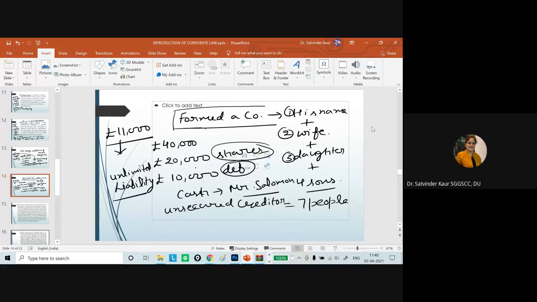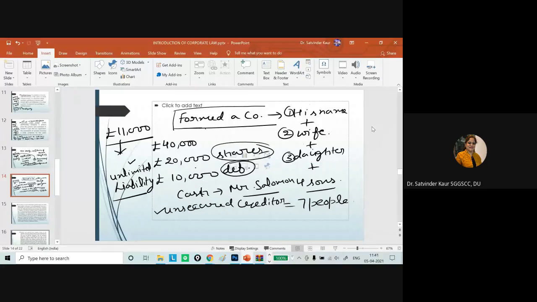So this is the storyline: the unsecured creditors filed a case against this company, stating that it does not have a separate legal entity because it is in the name of the family members. So it is as good as a sole proprietorship or a family business. As in that business the person has unlimited liability, the rule is that unsecured or outside creditors should be paid first. So the same rule should apply in this case also.